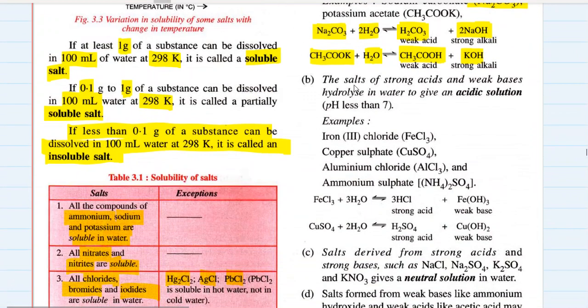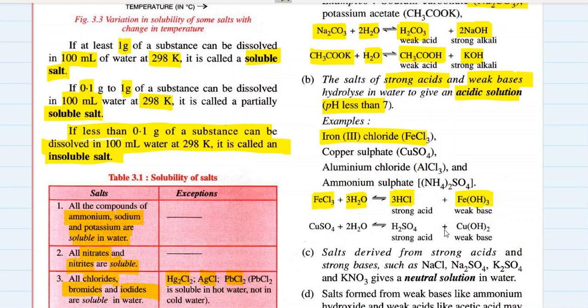On the other hand, the salts of strong acids and weak bases hydrolyze in water to give an acidic solution, pH less than 7. For example, iron chloride. Iron chloride when put in water gives HCl and ferric hydroxide. HCl is a strong acid, ferric hydroxide is a weak base.